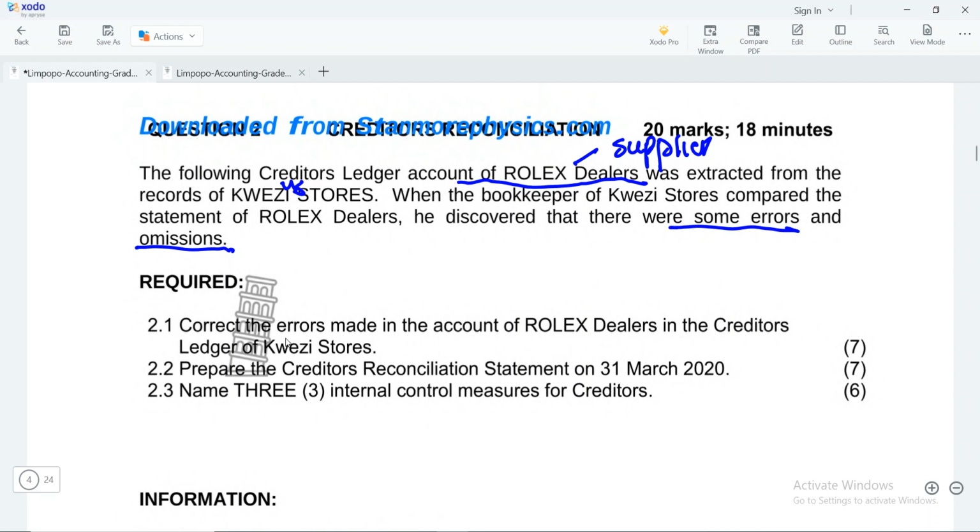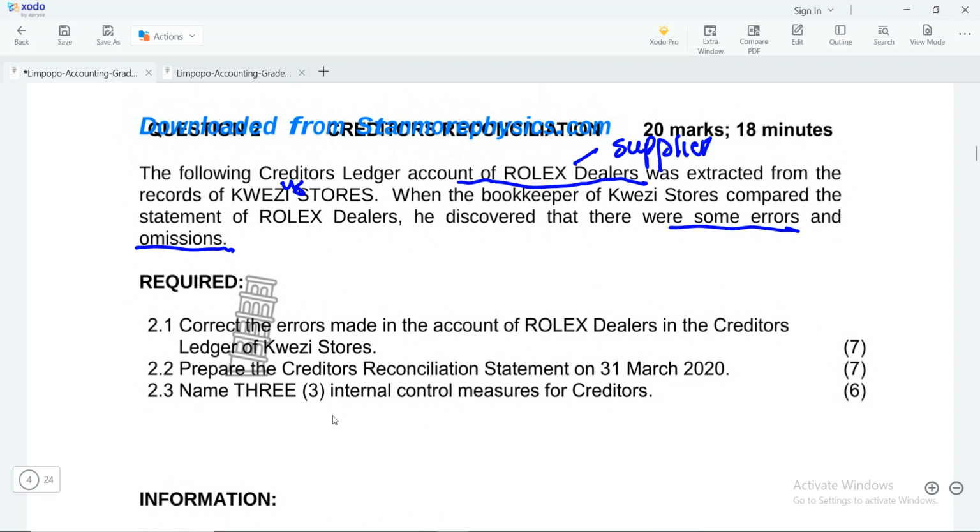So here they want us to correct the errors made in the account of Rolex Dealers in the creditors ledger of Quasi Stores, and they also want us to prepare the creditors reconciliation statement on the 31st of March 2020, and they also want us to deal with some internal control measures when it comes to creditors. Not really a problem, but for this one I'll just discuss it.